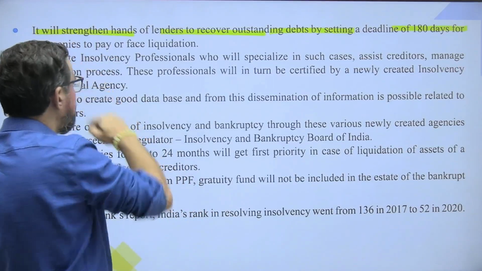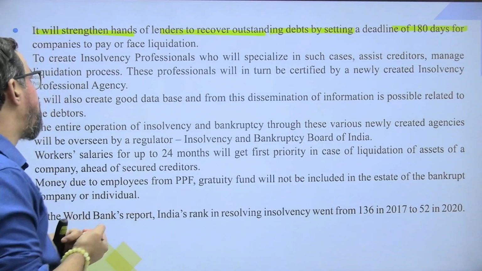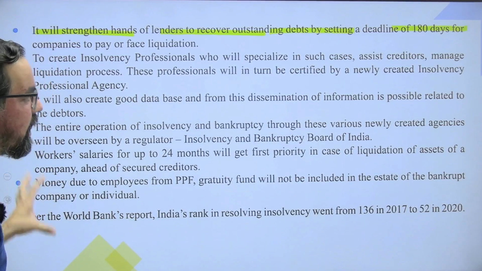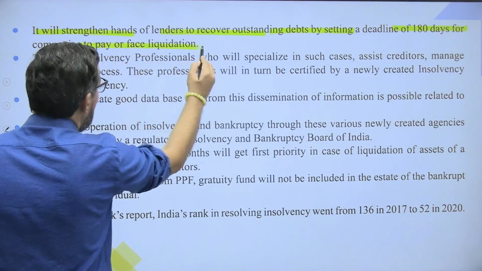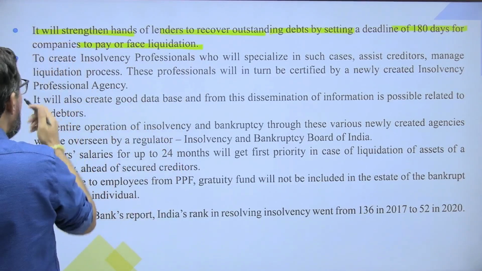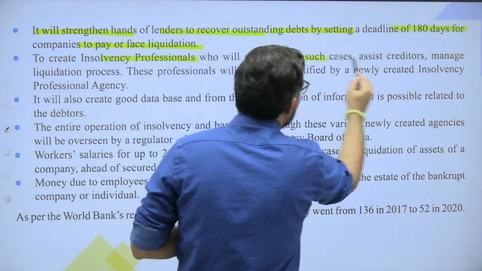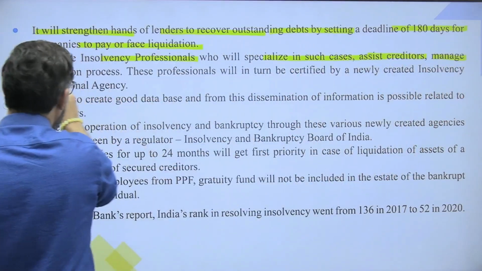So the benefits of IBC basically: it will strengthen the hand of lenders to recover outstanding debt by setting a deadline of 180 days for companies to pay or face liquidation. It will also create insolvency professionals who will specialize in such cases, assist creditors, and manage the liquidation process.